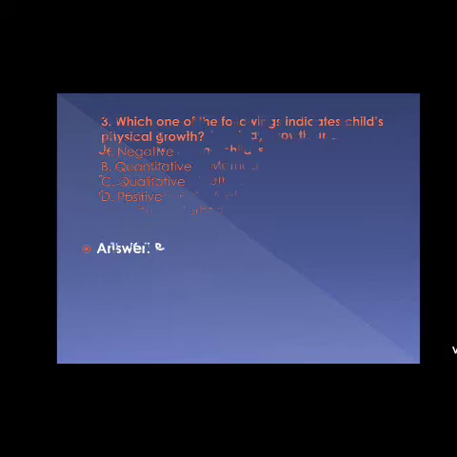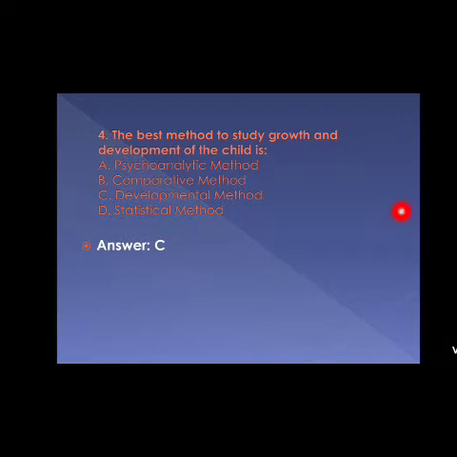Now question number 4. The best method to study growth and development of the child is option A psychoanalytic method, option B comparative method, option C developmental method and option D statistical method. The correct answer is option C developmental method. Developmental method is the best method to study growth and development of the child.